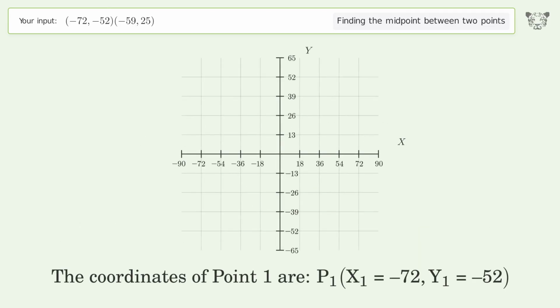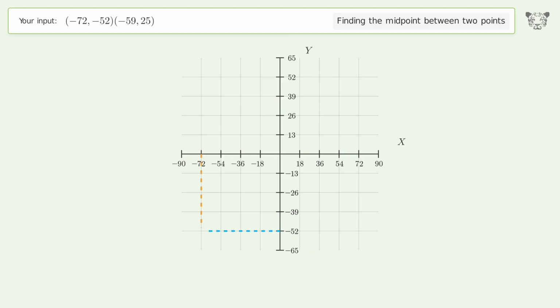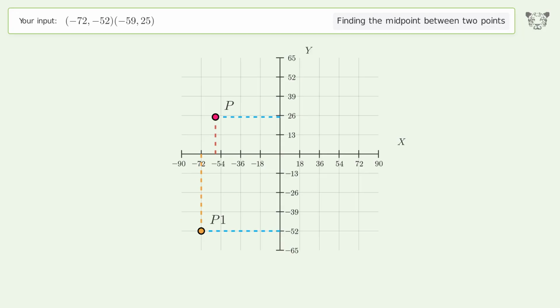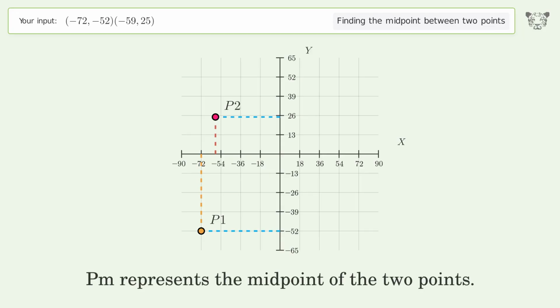The coordinates of point 1 are, x1 equals -72, y1 equals -52. The coordinates of point 2 are, x2 equals -59, y2 equals 25. PM represents the midpoint of the 2 points.